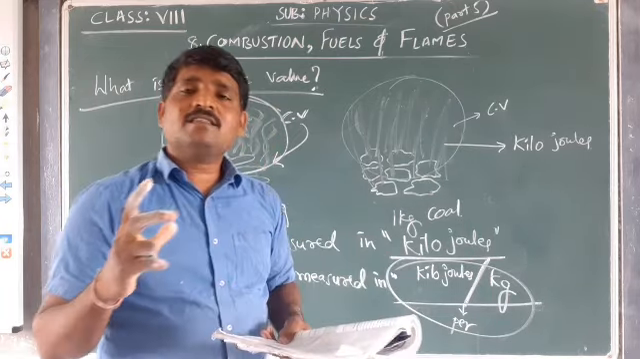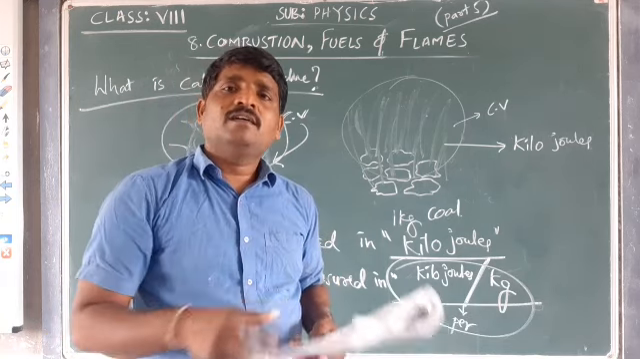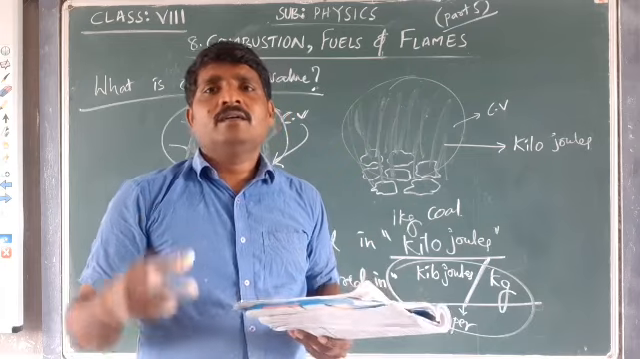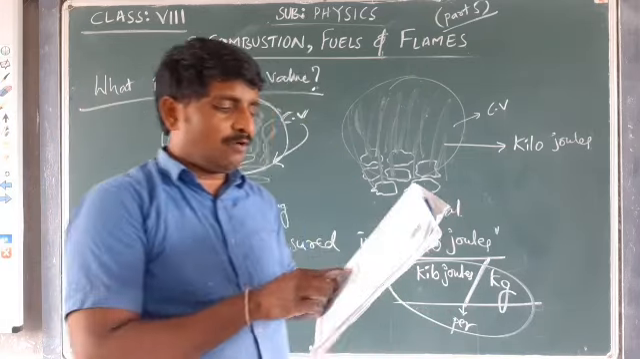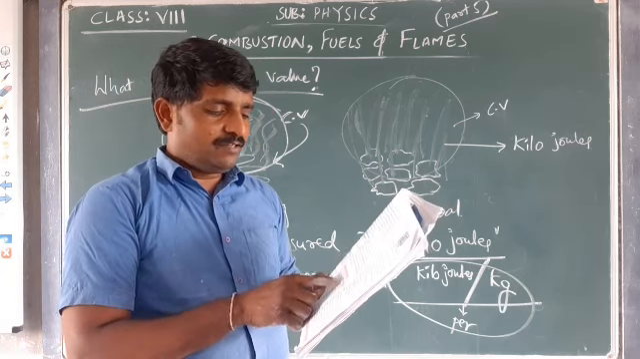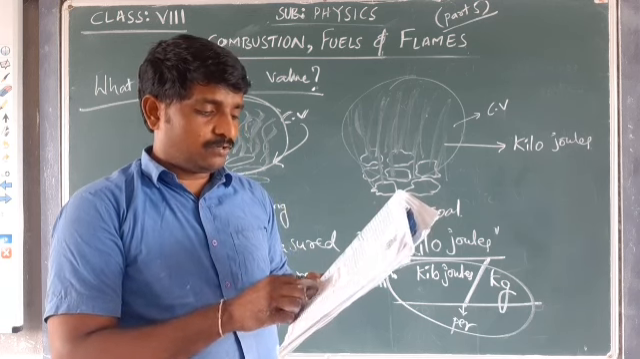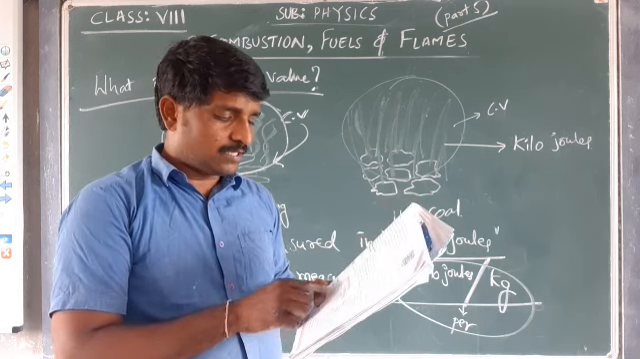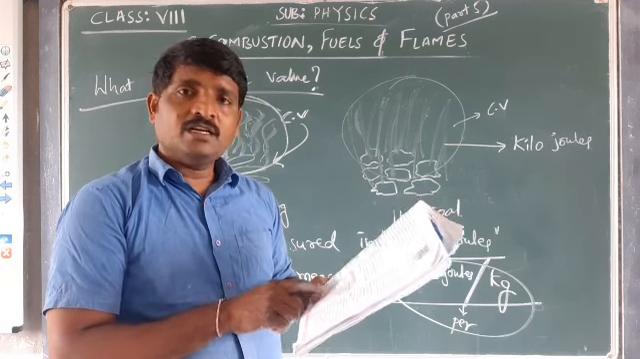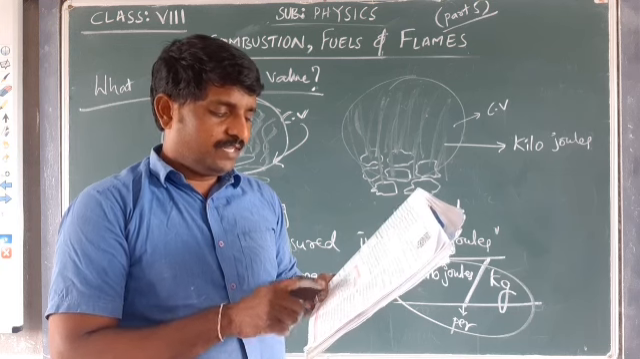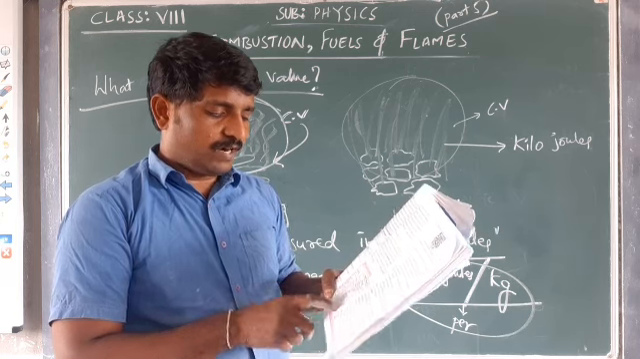If 1 kg of different fuels are taken and burned, the amount of heat produced by those substances will vary. For example, cow dung, the calorific value is 6000 to 8000. Wood, 17,000 to 22,000. Coal, 25,000 to 33,000. Petrol, 45,000. Kerosene, 45,000. Diesel, 45,000. CNG, compressed natural gas, 50,000. LPG, 55,000. Biogas, 35,000 to 40,000.